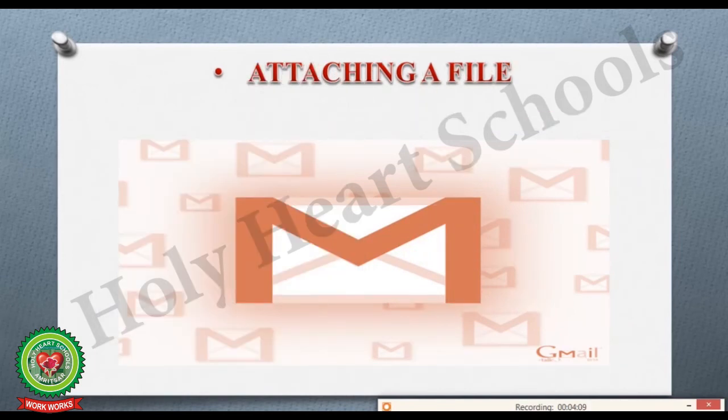Now next we are going to learn about attaching a file, from page number 115. Email provides the facility to attach files for high-speed delivery anywhere in the world. It is an easy way to send an important document or file, which can be photographs, videos, music, letters, etc. Here are the steps to send an attachment using email.